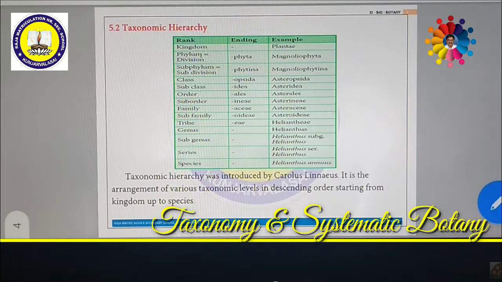Suppose you are a student, you are a single person, a single individual. Suppose your name is X. X is in one home. So a lot of members, like your parents, father, mother, brothers, sisters, and so on, many individuals are combined together to form a family.